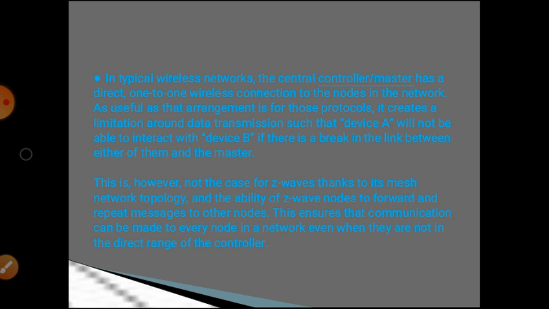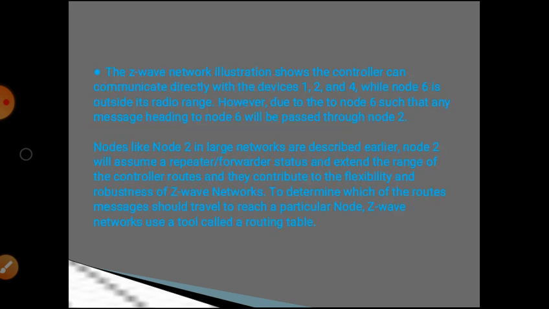This ensures that communication can be made to every node in the network even when they are not in direct range of the controller. The Z-Wave network illustration shows the controller can communicate directly with devices 1, 2 and 4, while node 6 is outside its radio range.